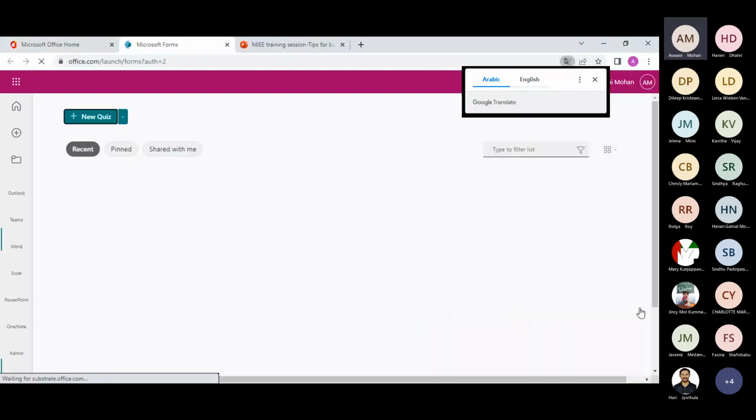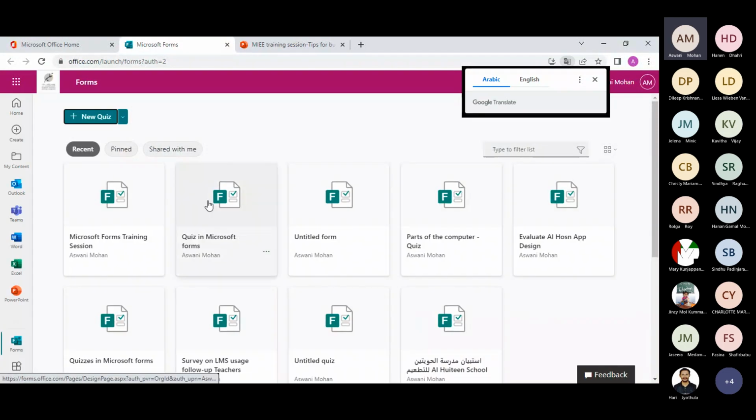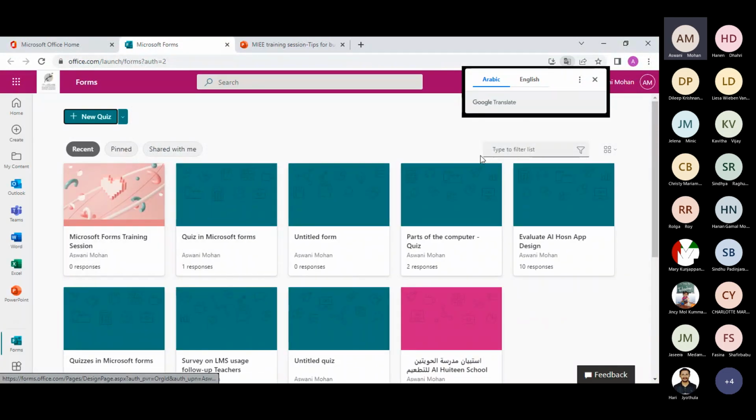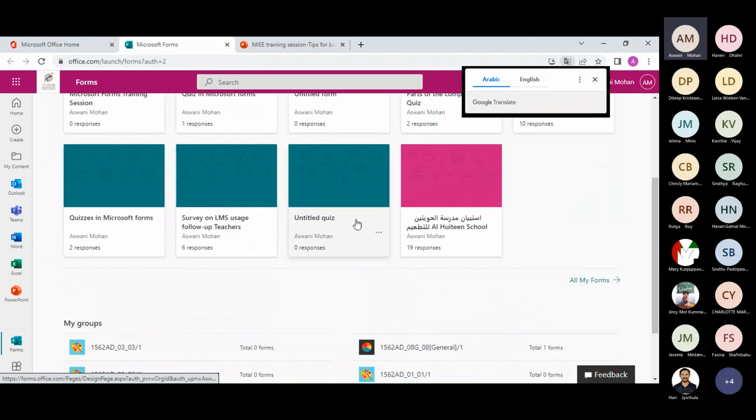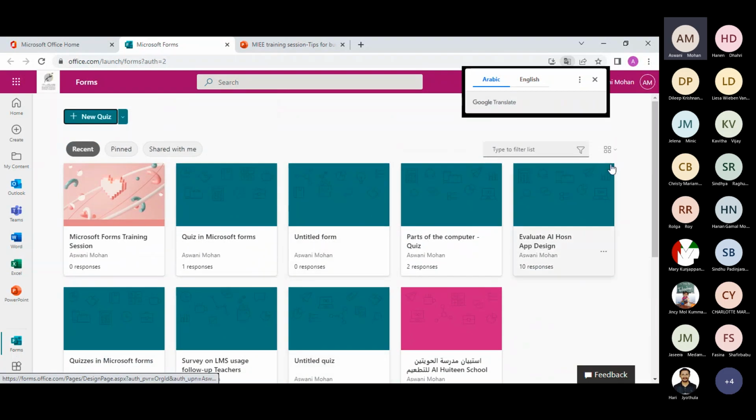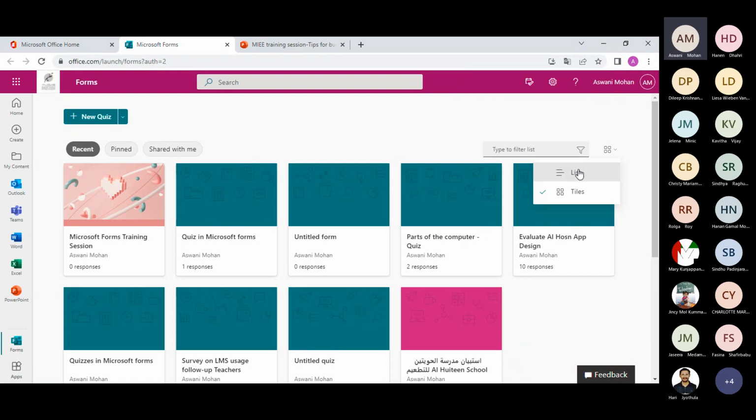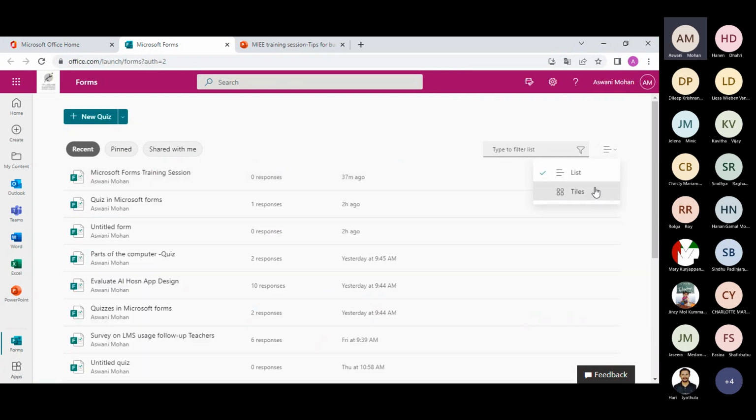Once you go into the forms option in Office 365, you will find all the forms that you created. These are the forms that I have been creating for myself, and you can filter your forms by clicking on the view option. You can choose between the list view and the tile view.